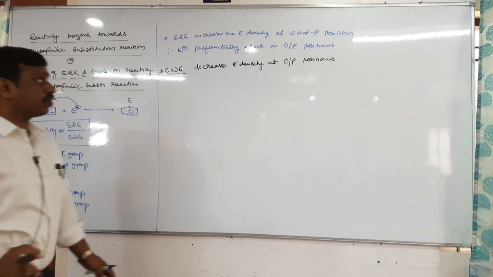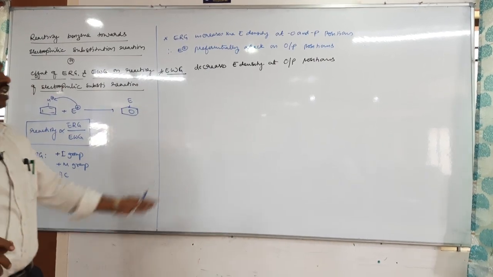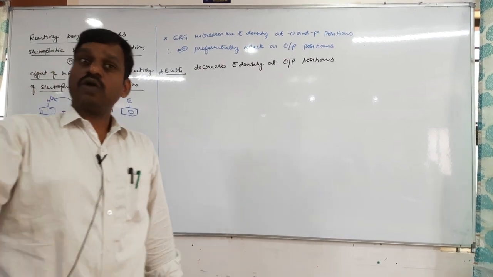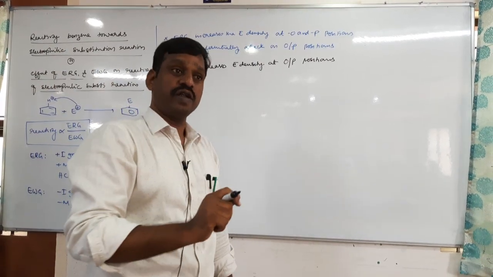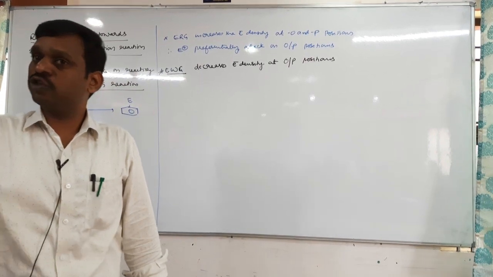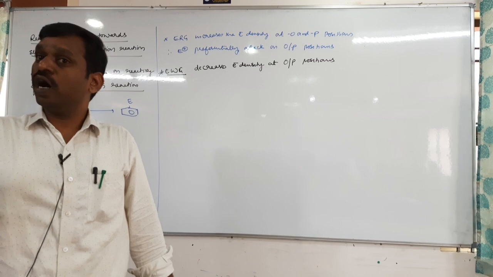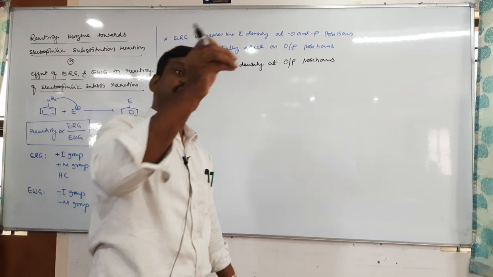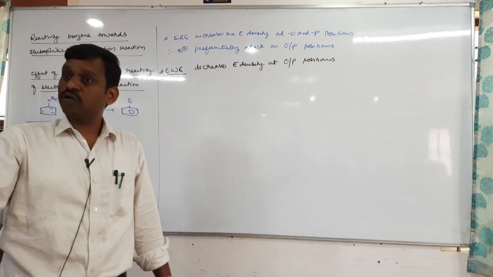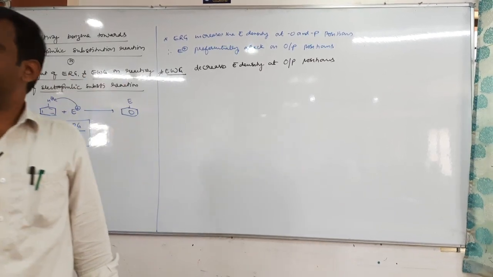Therefore, electrophile preferentially attacks which position? Not ortho and para, it should be meta position, because ortho and para positions have comparatively less electron density than meta. So therefore, electrophile preferentially attacks at meta position.